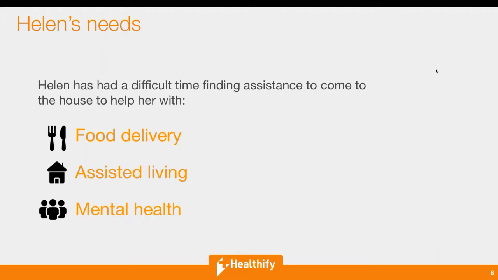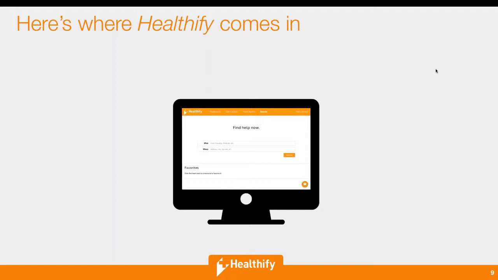The second is assisted living. Helen's the caregiver for her husband, Thomas. Thomas, he needs a full-time caregiver, right? That would probably be something that would be a very big help for Helen. And then the third is mental health, right? We see all of these things weighing down on Helen, the stress of having to take care of someone else, the anxiety of being in a car accident, all of the mental stress that goes along with not being able to afford basic items. So we know that's really weighing down on Helen.